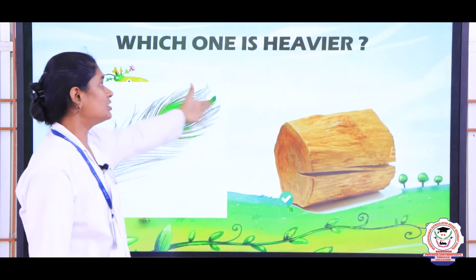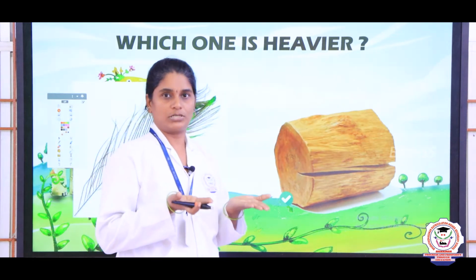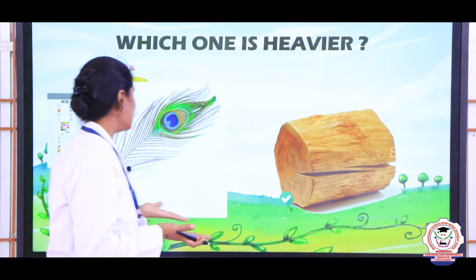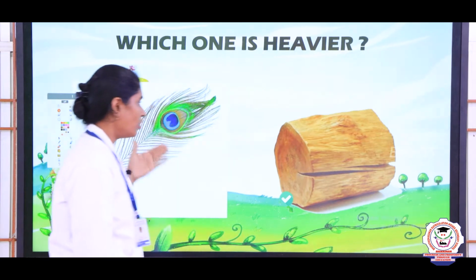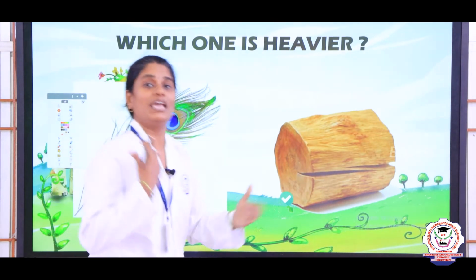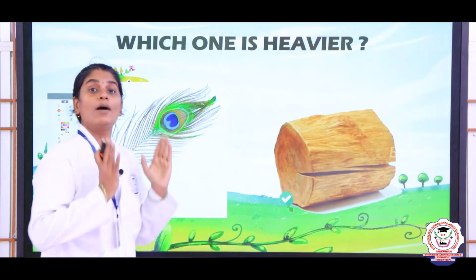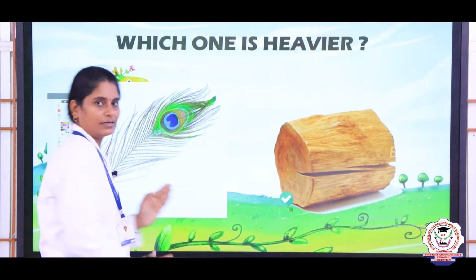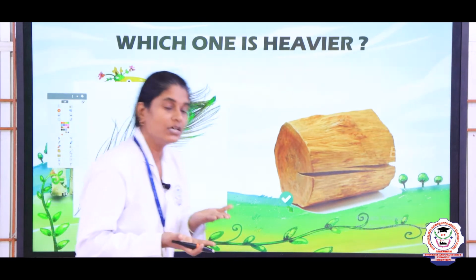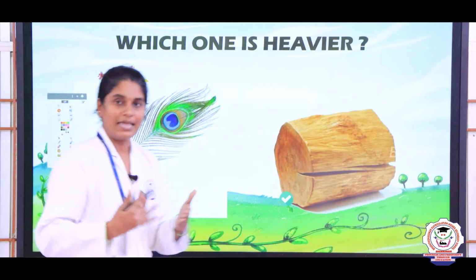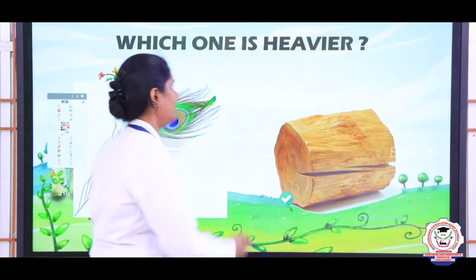In the same way we can see some other objects. Here, which one is heavier? Which one is heavier means which one has more weight. Here you can see a peacock feather and a piece of wood. Among these two things, which one has more weight? Yes, exactly, the wood will have more weight than the feather. The feather is very light, but the wood will have more weight. So we say we measure in terms of mass, or quantity, also.